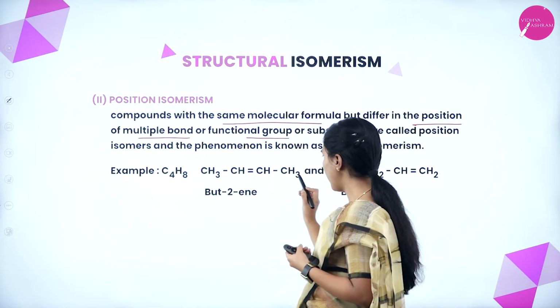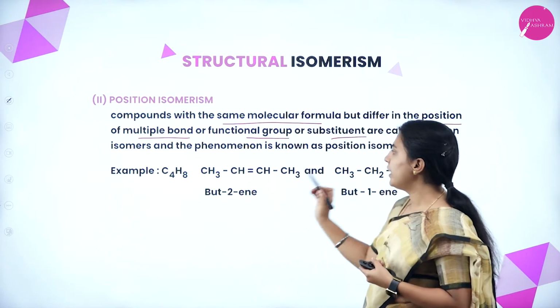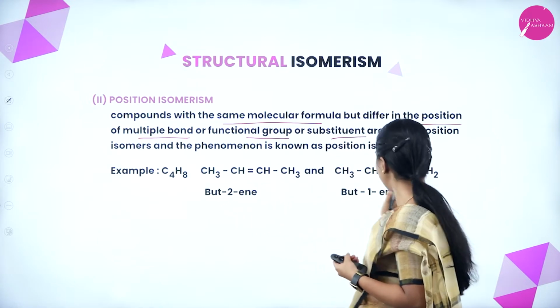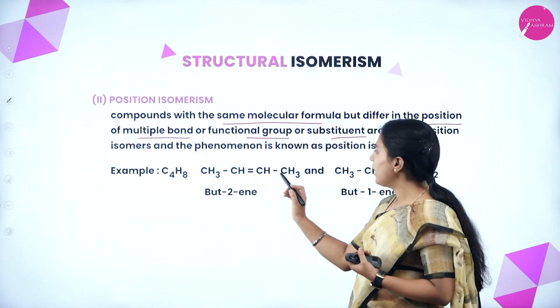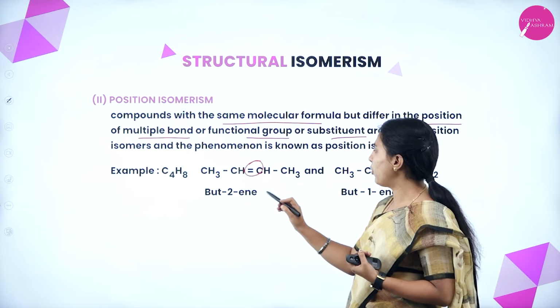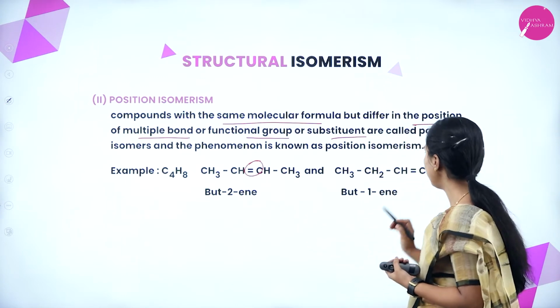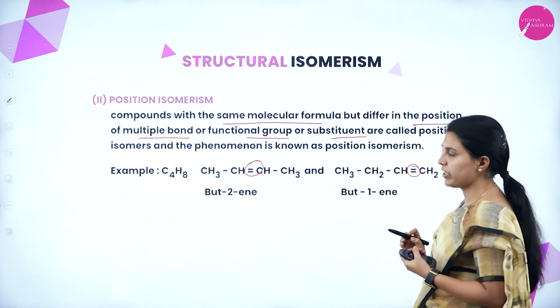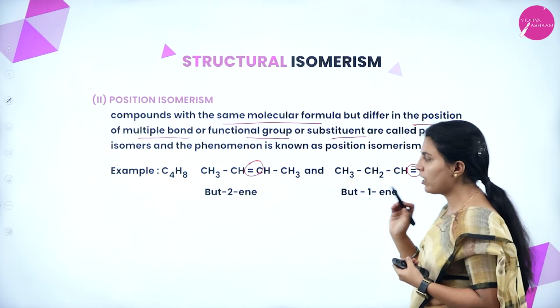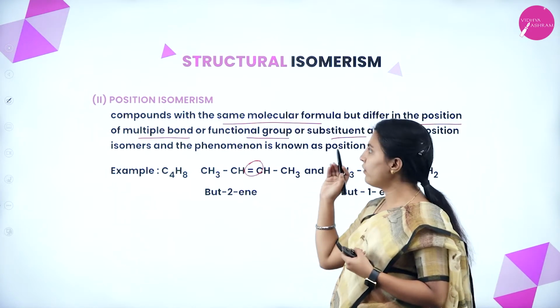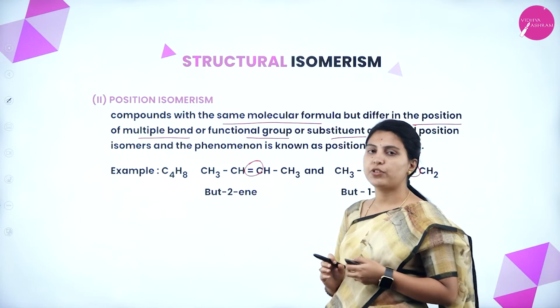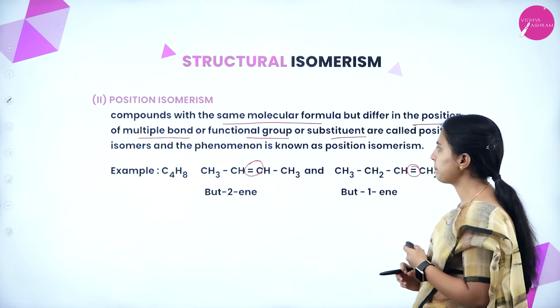Here there are 4 carbons and 8 hydrogens, and here also 4 carbons and 8 hydrogens. But what is different is the position of the double bond. Here it is at the second position, but here it is at the first position. The molecular formula is the same, and that kind of isomers we call position isomers.